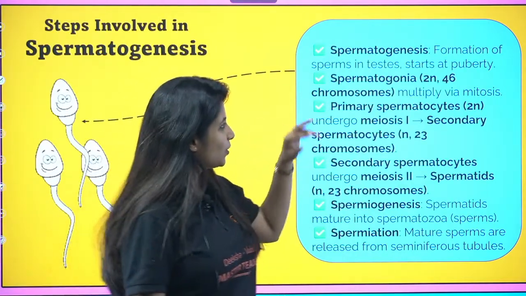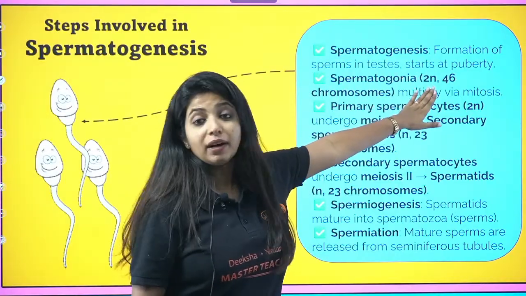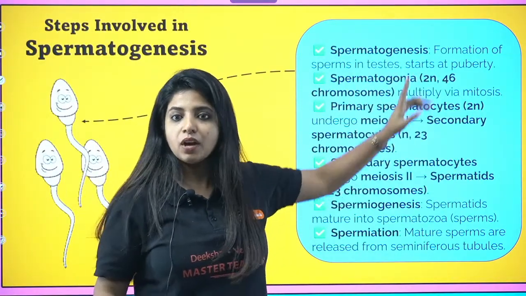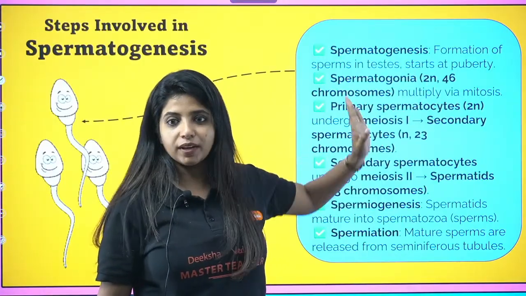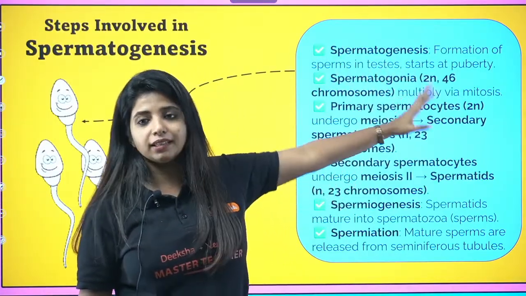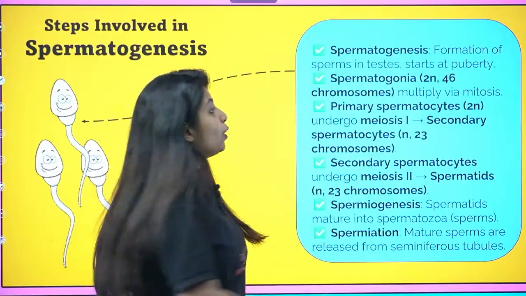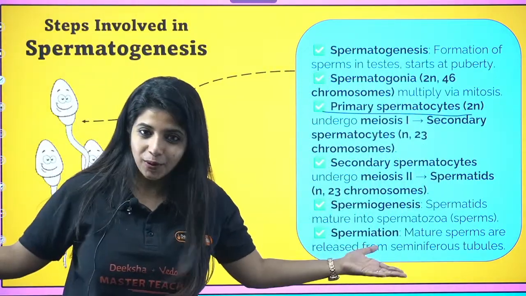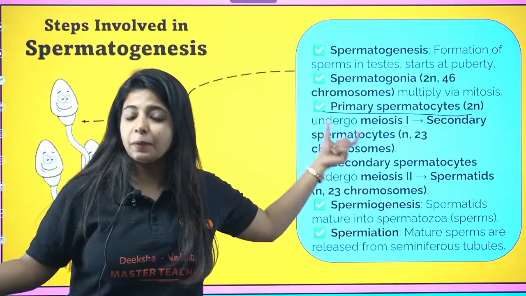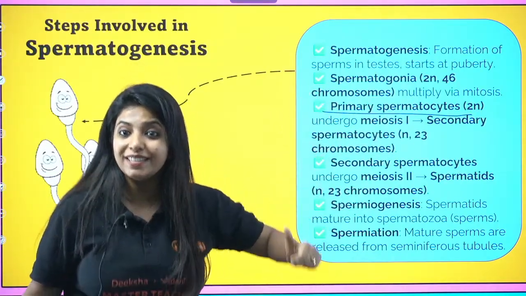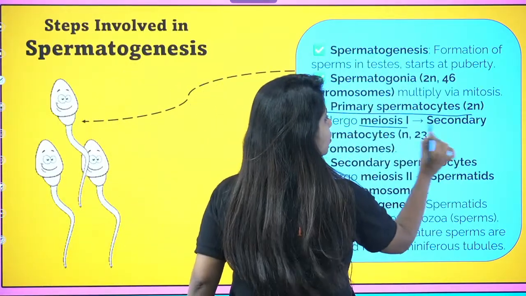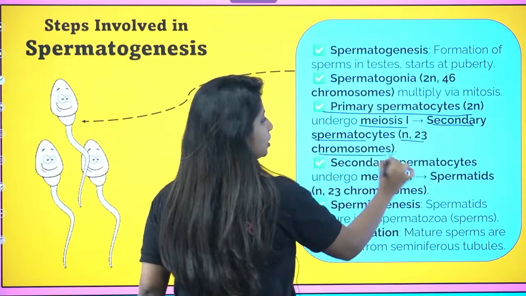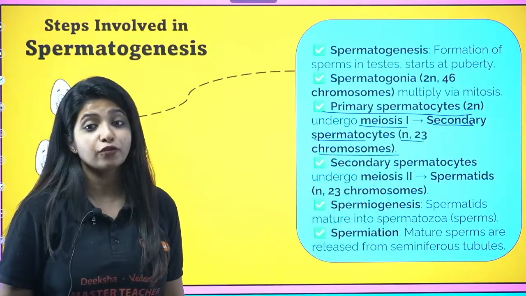Spermatogonia are diploid in nature. 2n means diploid, double the number of chromosomes, 46 chromosomes. These spermatogonia undergo mitosis and you get the primary spermatocytes, which are 2n, again diploid. This primary spermatocyte undergoes meiosis 1 and you get the secondary spermatocyte. The diploid number of chromosomes becomes haploid, so you just have 23 chromosomes.